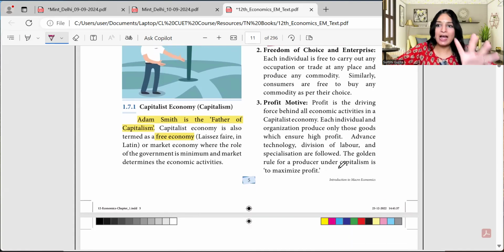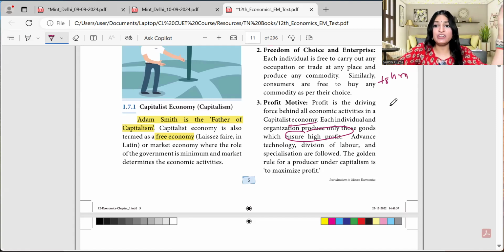Profit motive. If I have ownership of my house, I won't splurge. I will take care of everything because I know I have to earn, bring resources, and save money as well. So I'll think about my profit. That is where capitalism has the profit motive. Profit is the driving force behind economic activities in a capitalist economy. Each individual and organization produces only those goods which ensure high profit. If I'm producing a t-shirt and after cost, benefit and everything it leaves me with a profit of 300 rupees,